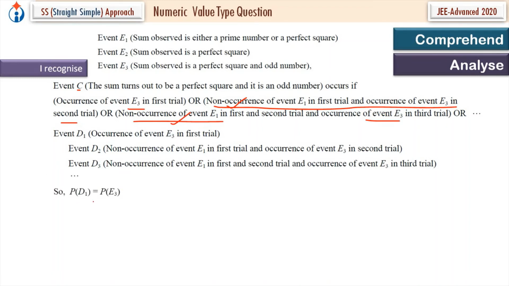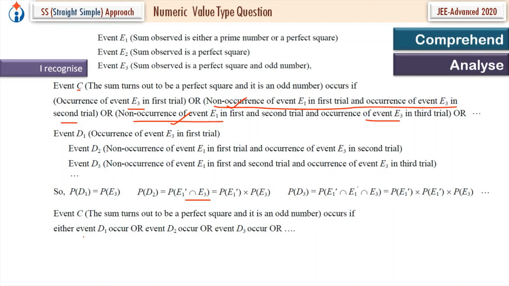So the probability of D1, occurrence of event E3 in the first trial, is P of E3. P of D2 will be P of E1 dash intersection E3 dash, independent events, so the result will be P of E1 dash into P of E3 dash. Similarly P of D3, and it will continue.